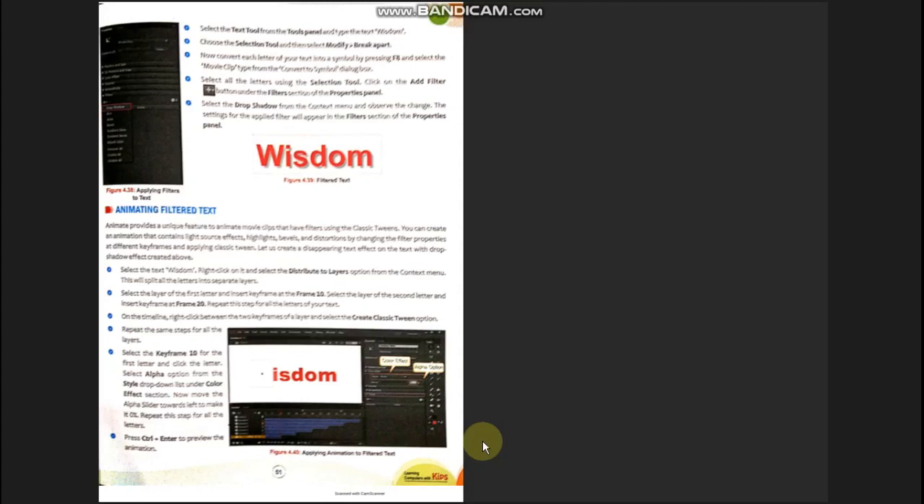Now select all the letters using the selection tool. Click on the Add Filter button. The Add Filter button is a plus symbol with a triangle under the Filter section of the Properties panel. Then select the drop shadow, or many other effects like blur, glow, bevel, gradient, color. From any of these options you can select any, and then observe the changes from the context menu. Whatever you like, just select the option.